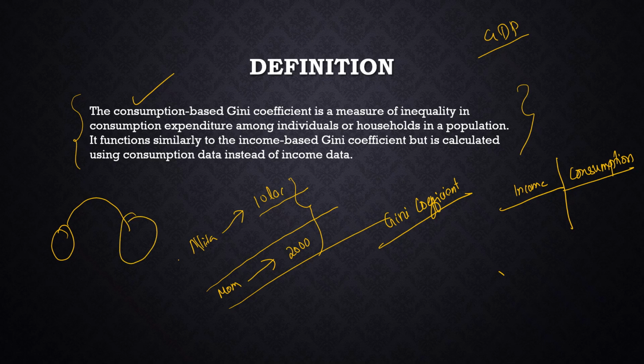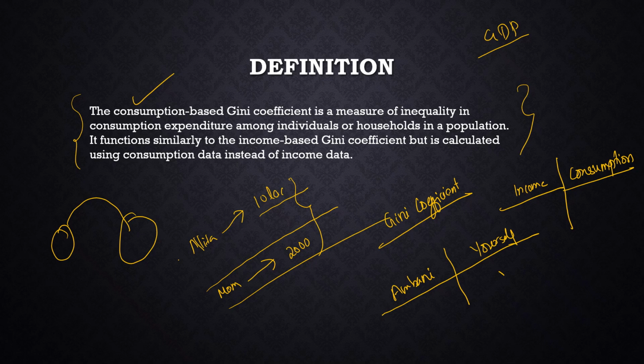While with income, you're comparing the income of Ambani and the income of yourself. Suppose you're comparing two persons' income. So what is the difference? The inequality between you and Ambani in the way you earn income, how much is your income and how much is Ambani's income per day. That is what the Gini coefficient based on income calculates.